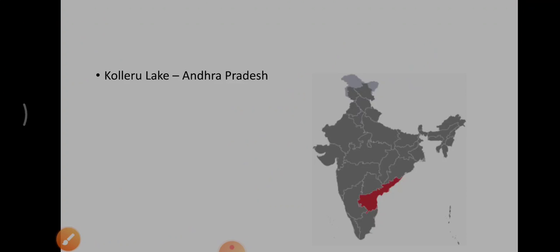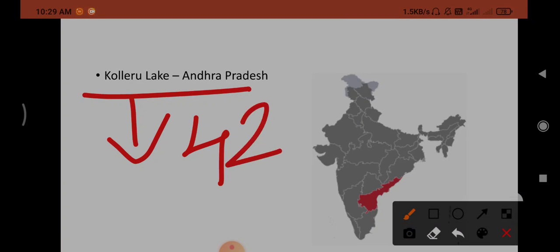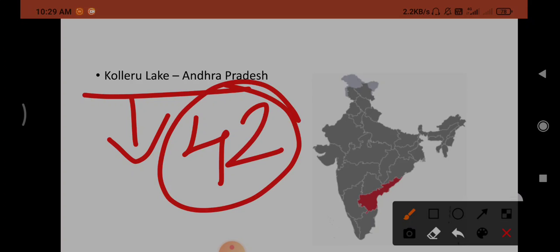Next, Kolleru Lake, which is in Andhra Pradesh. This is also a Ramsar site. So up to this we completed 42 Ramsar sites of India and the important topics about Ramsar sites. So that's all for the Ramsar sites.